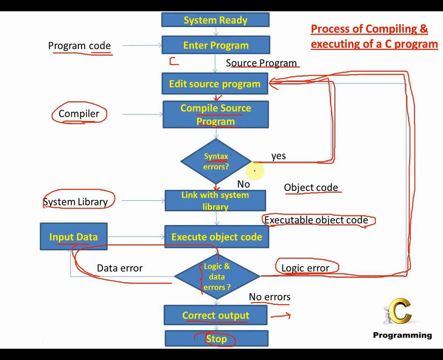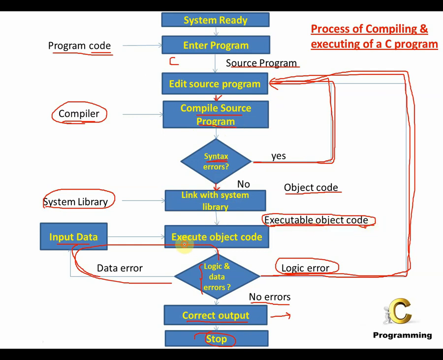If there are syntax errors, you have to again go and edit the program. But if there are no syntax errors, it will do the linking with the system library. So whatever header files and library functions are required will be linked with the system library, and then you will get an executable object code again.